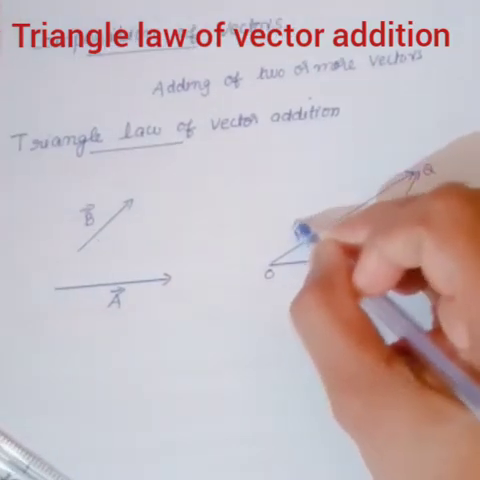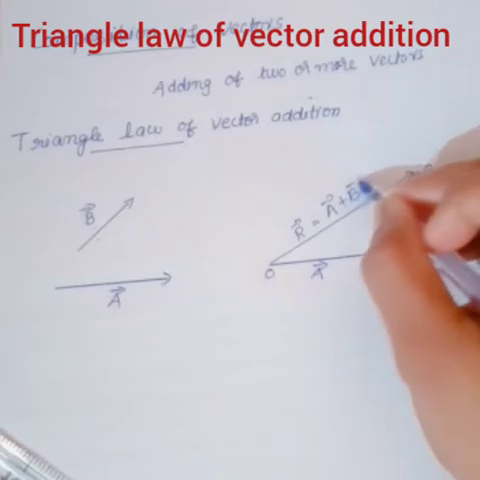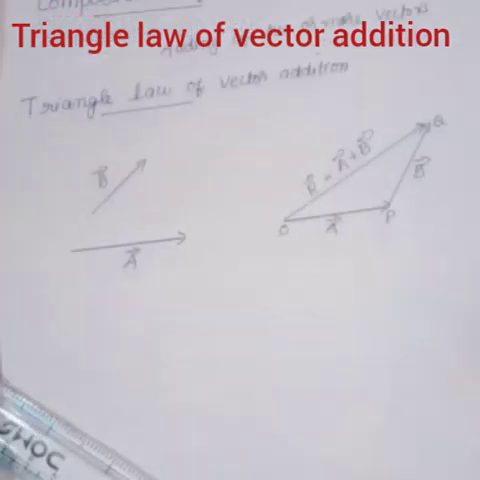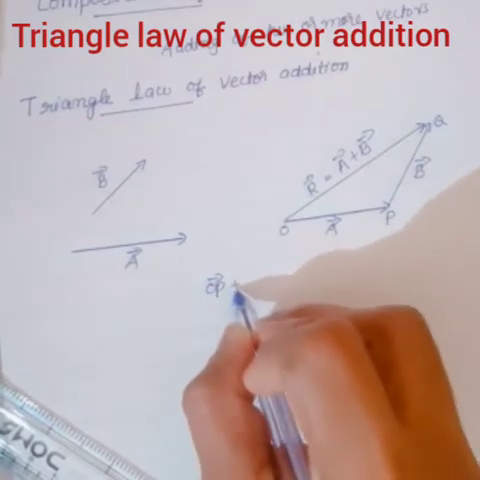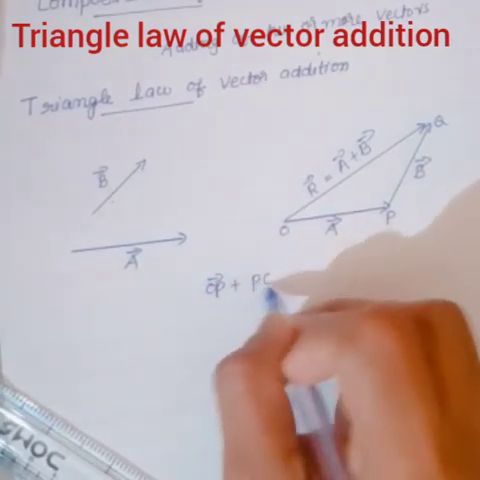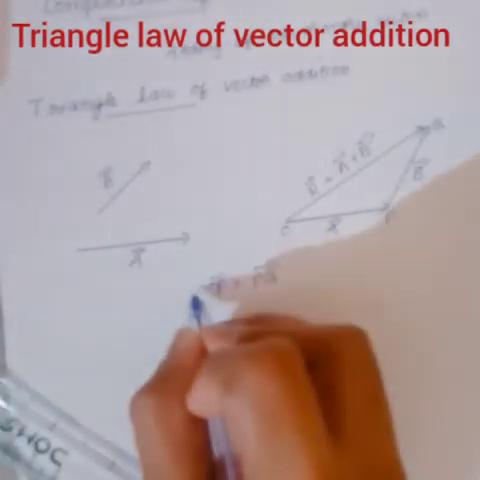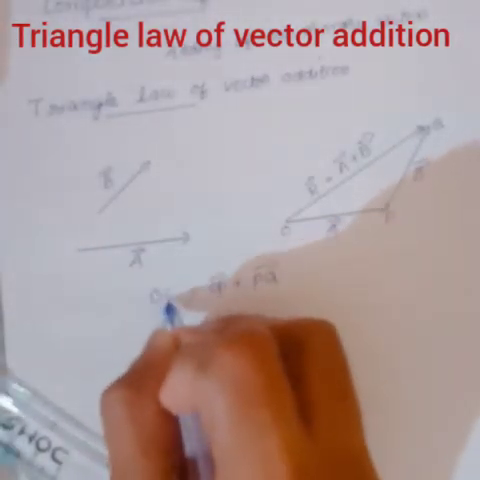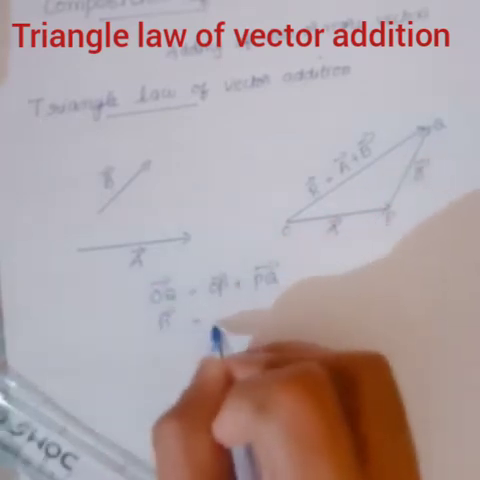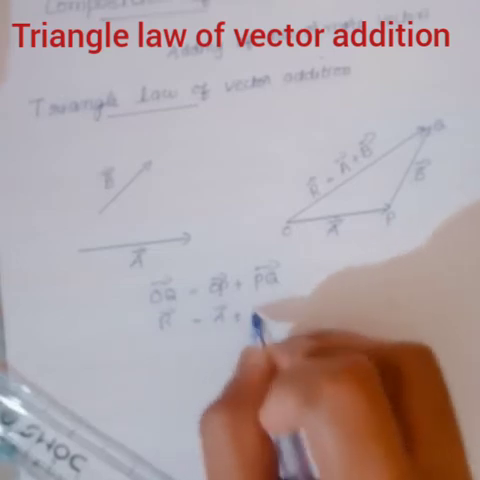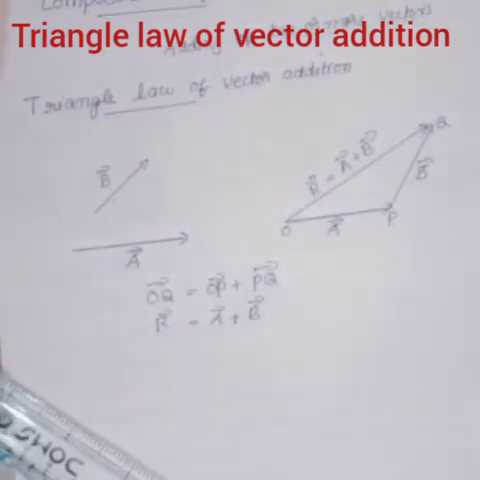R is equal to what? Vector A plus vector B. That is vector OP plus vector PQ. Vector OP plus vector PQ is equal to what? Vector OQ. That is, vector R is equal to vector A plus vector B. So this is the triangle law of vector addition.